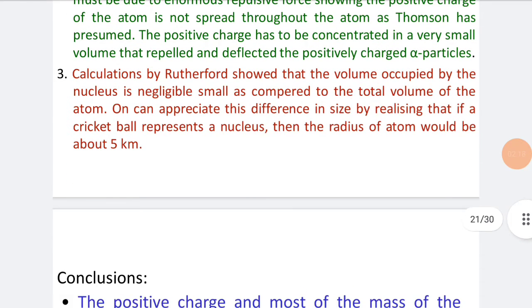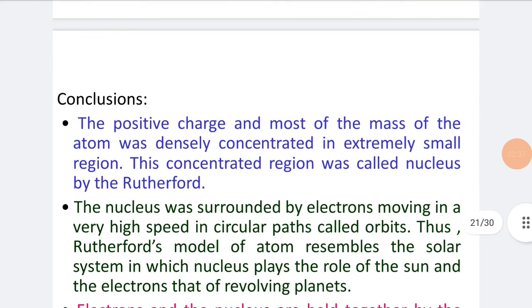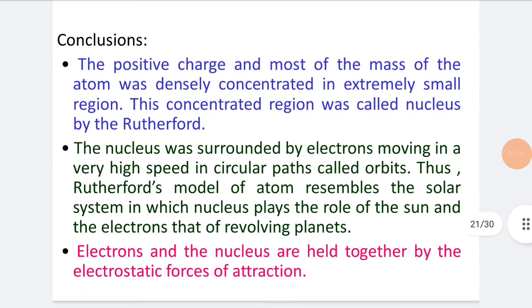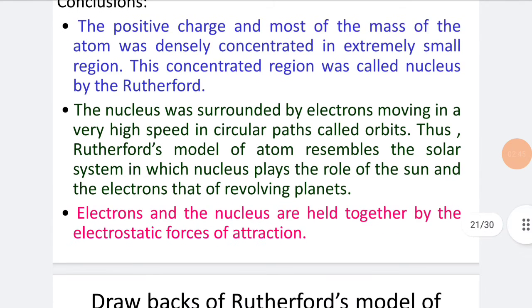Calculations by Rutherford show that the volume occupied by the nucleus is negligibly small as compared to the total volume of the atom. One can appreciate this difference in size by realizing that if a cricket ball represents the nucleus, then the radius of the atom would be about 5 km. Conclusions: the positive charge and most of the mass of the atom was densely concentrated in an extremely small region. This concentrated region was called the nucleus by Rutherford.